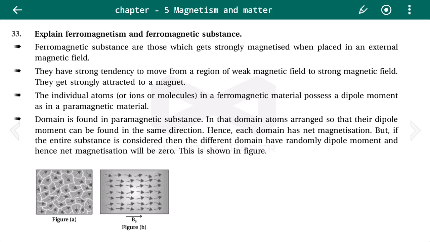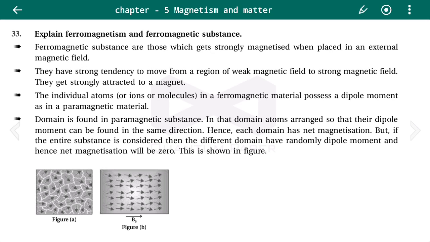In diamagnetic substance we had seen that the atomic dipole does not exist. That means the net magnetic moment of all the electrons in an atom is 0. But in paramagnetic substance the atomic dipole exists. That means the net magnetic moment of all the electrons in an atom does not add up to 0. So the paramagnetic substance is magnetized, but weakly magnetized.